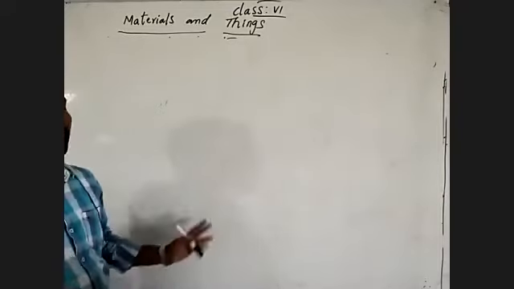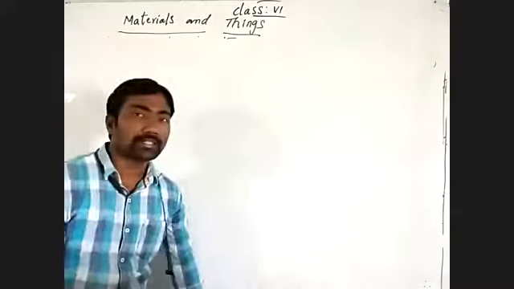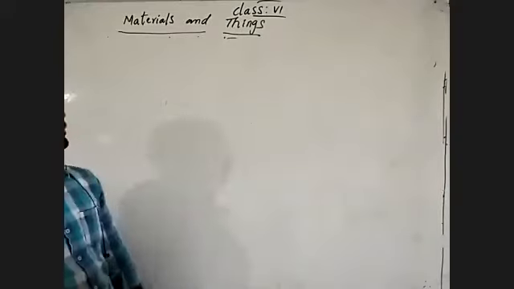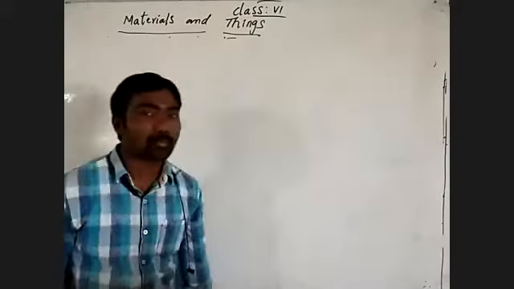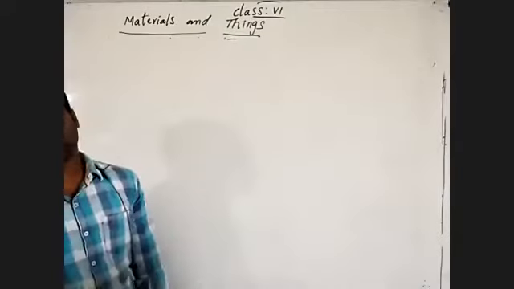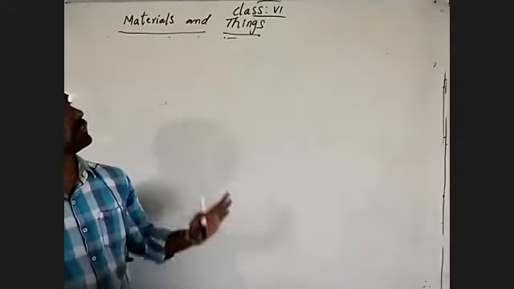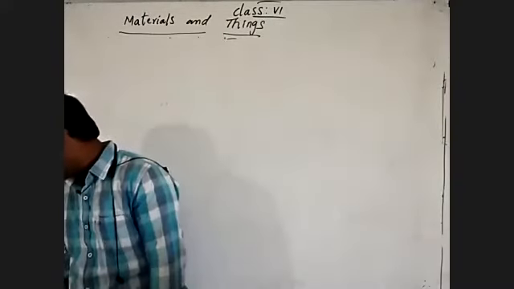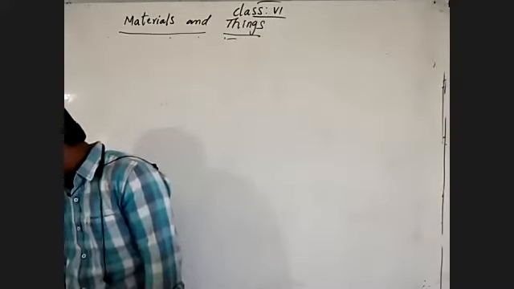By giving heat energy, what will happen to those materials? How to protect ourselves from different types of harmful materials and which are not harmful materials. Such like we learned about this.